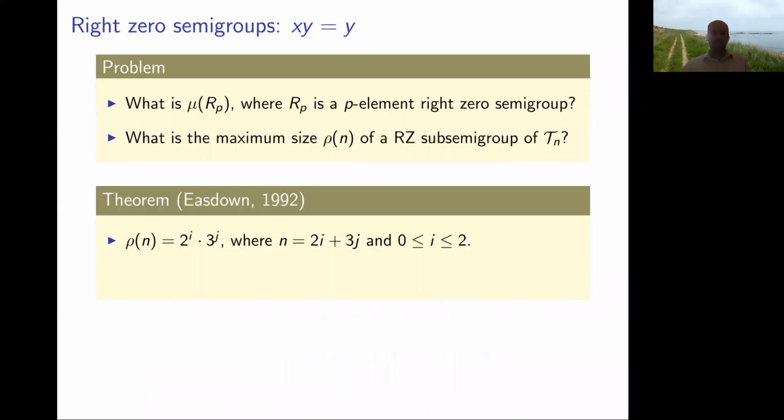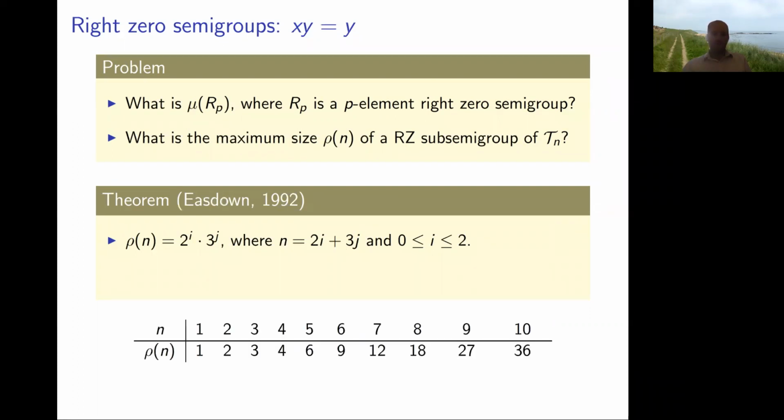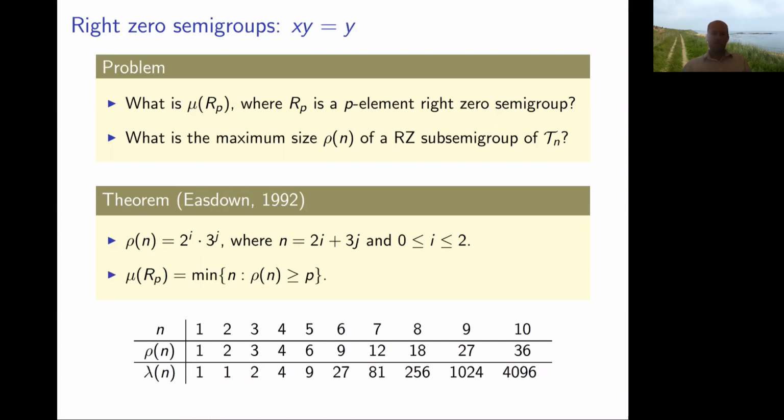All right, so basically, the biggest right zero semigroup is equal to some small power of 2 times as big a power of 3 as you can. So you basically write n as the sum of as many 3s as possible, with the remainder, if any, being a couple of 2s. All right, so there's the values of that. If you look at the values of rho n compared to lambda n, you see that in fact, Tn contains quite big left zero semigroups, but not so much big right zero semigroups. So the degrees of left and right zero semigroups are not equal.